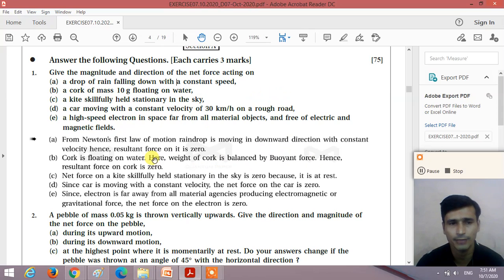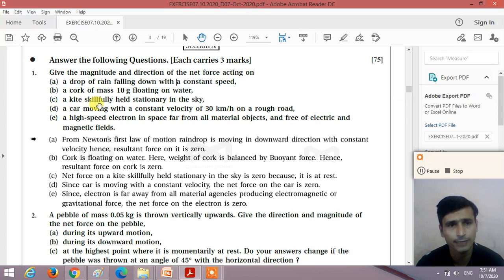When we place a cork on the water, the weight force is in the downward direction and the buoyant force is in the upward direction. So the weight force is balanced by the buoyant force, and we can say that the resultant force is zero.